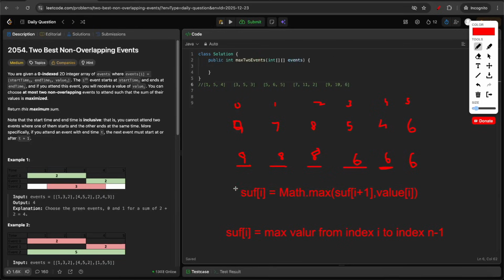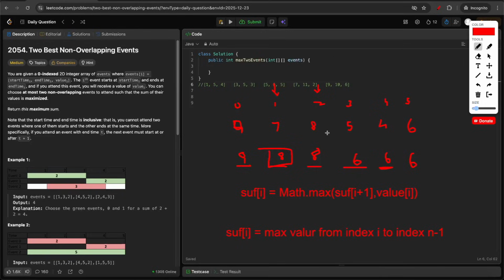My query is, what is the max value starting from index 2 until the end of the array? For that, I do not need to iterate on the array from index 2 to the end. I can simply look at the suffix array and that will be our answer. Let's verify the same thing for this index as well. I have a query: what is the max value from index 1 to the end? I can simply look here and say 8 is the max value. You can see in this part, 8 is the max value. So using the suffix array, the first problem, which is to find the maximum value, is solved.